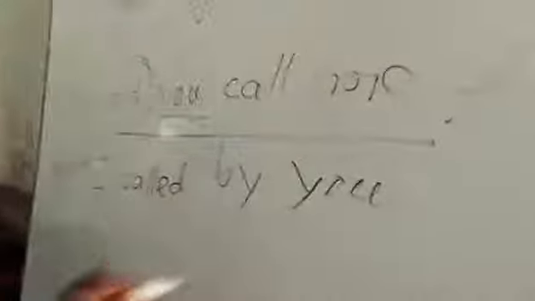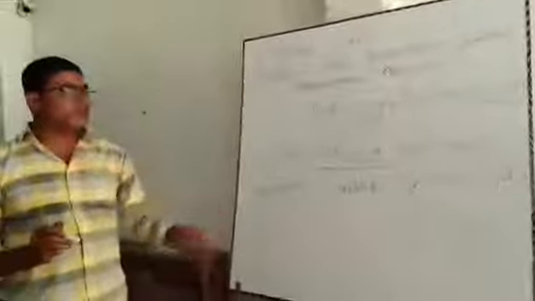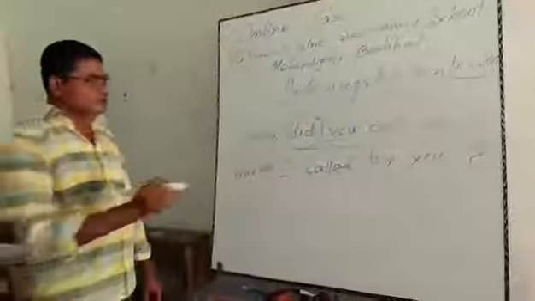We know the objective form of you is also you, but the note of interrogation will be used here, because the passive form of an interrogative sentence will also be in interrogative form.